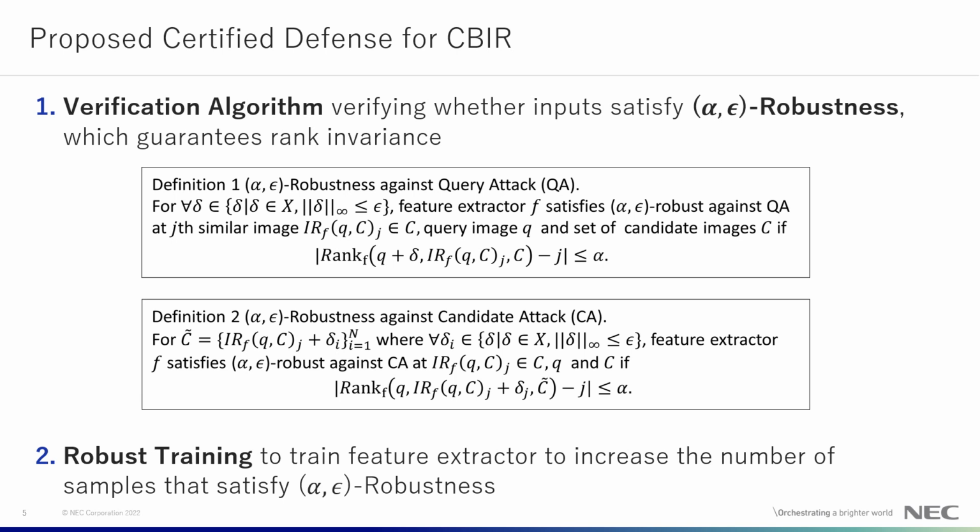First is a verification algorithm to verify whether given inputs achieve alpha-epsilon robustness defined by us. Alpha-epsilon robustness guarantees rank invariance against query and candidate attacks. Second is robust training to train a feature extractor to increase the number of samples that satisfy alpha-epsilon robustness.